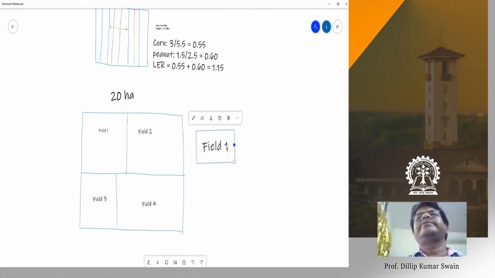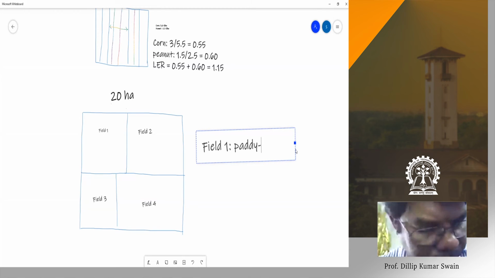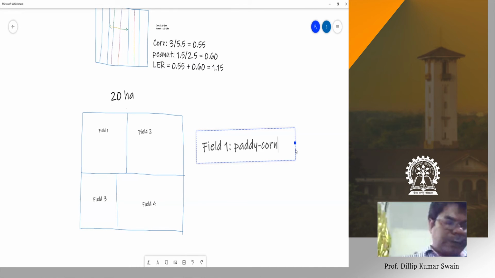Anybody? In field 1, he wants to grow crops. It's irrigated. What type of crop planning can he go ahead with? Paddy, sir. Yes, paddy in Kharif. Okay, after paddy, what crop can he go for? Corn, maize. After that, should he go for a third crop or not?